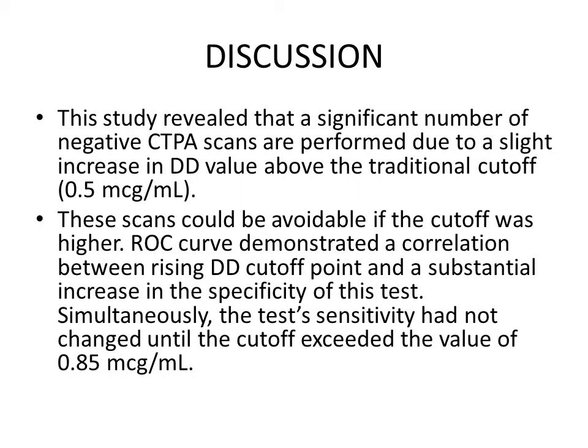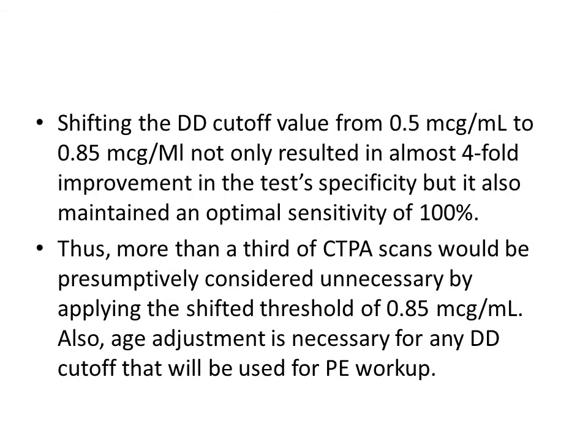Discussion. This study revealed that a significant number of negative CTPA scans are performed due to a slight increase in the DD value above the traditional cutoff, that is 0.5 mcg per ml. These scans could be avoided if the cutoff was higher. The ROC curve demonstrated a correlation between raising the DD cutoff point and a substantial increase in the specificity of the test. Also, the test sensitivity had not changed until the cutoff had reached 0.85 mcg per ml.